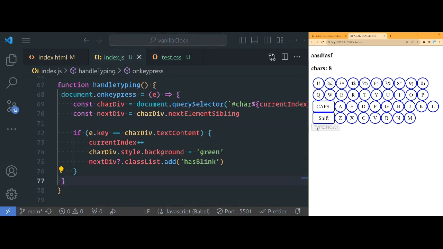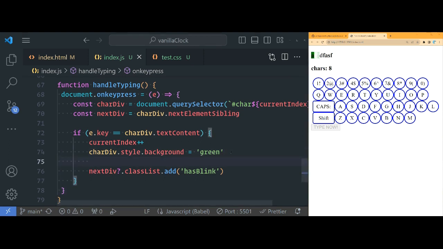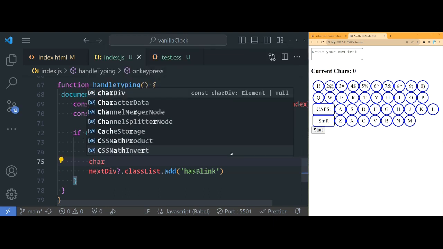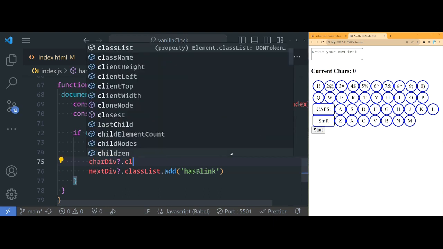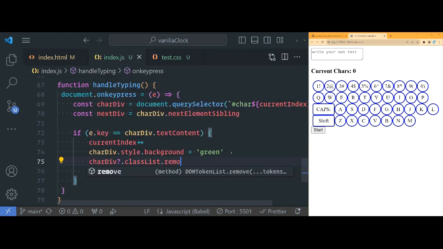If I type a bunch of stuff, A, the next one starts blinking. A again, but look, here's our problem. They're all starting to blink. We don't want the previous ones to blink, right? That's actually pretty easy. All you have to do right here is char div, and we're gonna check if we can remove the has blink.